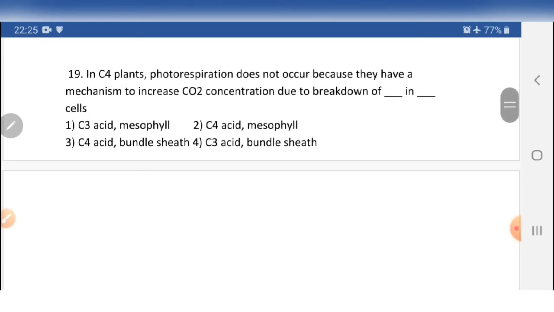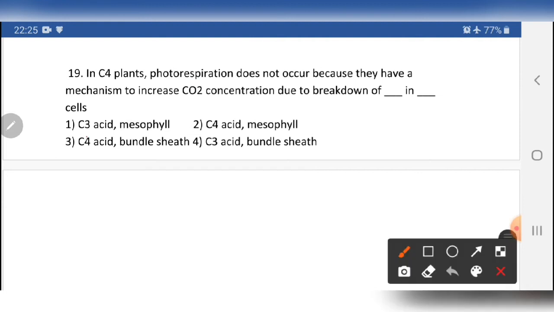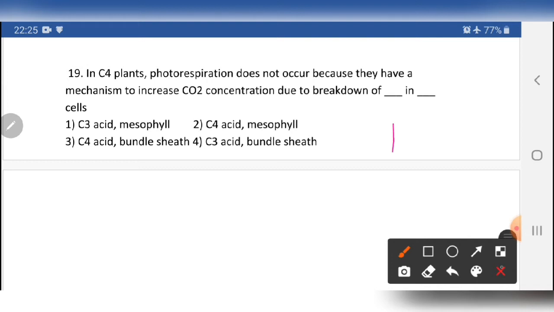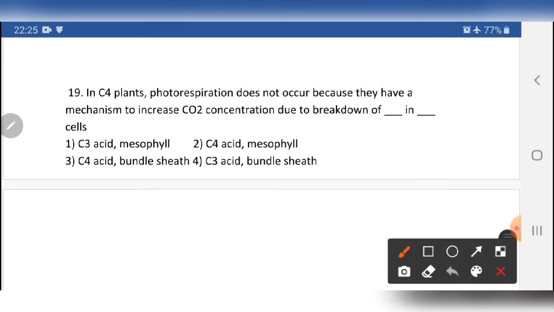C4 plants. In C4 plants photorespiration does not occur because photorespiration is a harmful process. Basically, photorespiration is a harmful process in which oxygen is utilized and carbon dioxide exits. In photosynthesis carbon dioxide is taken in, but here it is a reversible process. It is harmful for the plant body.